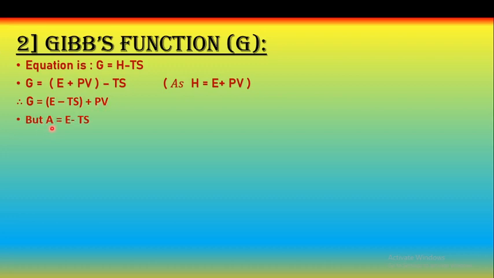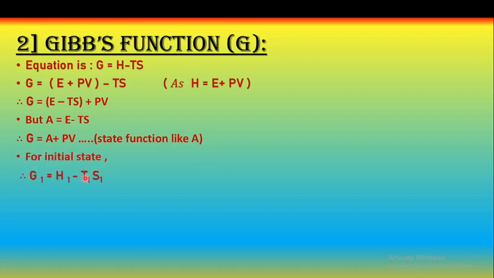But we know that according to Helmholtz free energy, A is equal to E minus TS. Therefore, G is equal to A plus PV. So Gibbs free energy is a state function like A, the Helmholtz free energy. Therefore, for the initial state, we can write G1 is equal to H1 minus T1S1, and for the final state, G2 is equal to H2 minus T2S2.